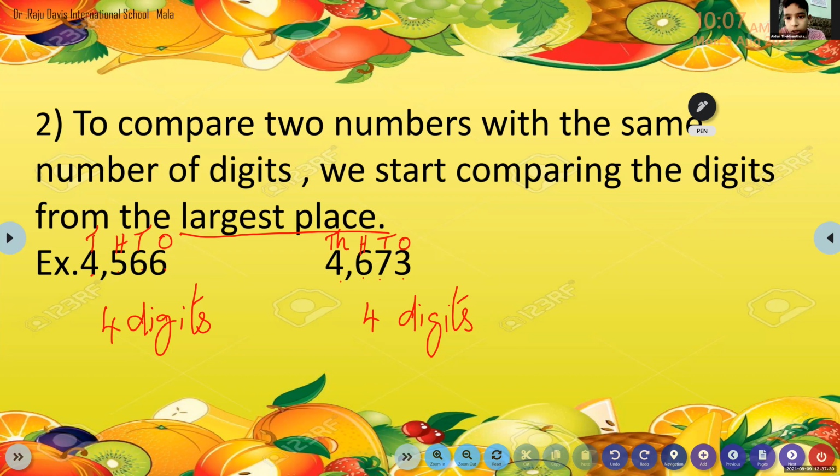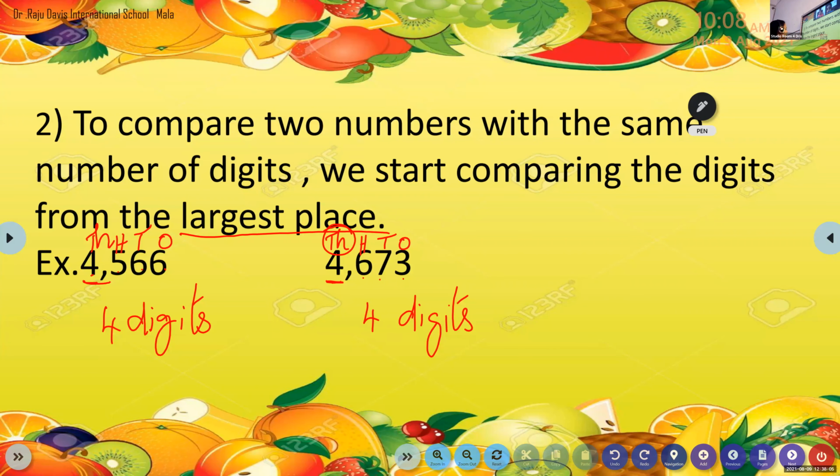So children, please revise. First, let me explain. Then I will call you. Okay. So here both the numbers have the same number of digits, that is 4 digits. So what will I do? I will check the number with the highest place value, that is from the left side. So which is the highest place value here? 1,000. I didn't ask the number, I said place value. So 1,000.